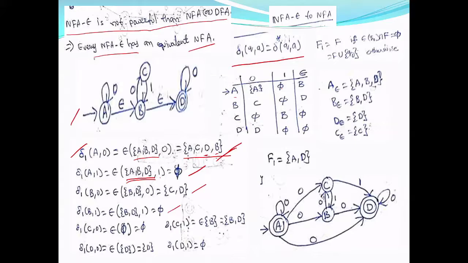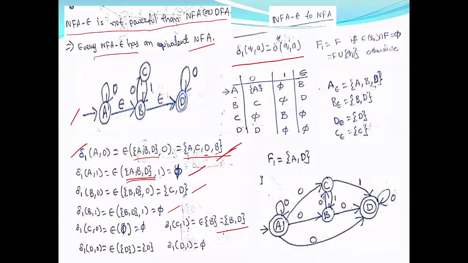For example, I will go for C comma 1. So C comma 1 means first you have to take the epsilon closure of C, and then C on 1.